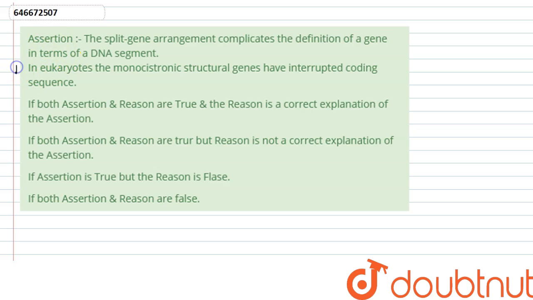The question has given us an assertion and a reason, and we need to tell if the reason is correct, the assertion is correct, and whether the reason given for this assertion is correct or not. The assertion here says that split gene arrangement complicates the definition of a gene in terms of DNA segment.